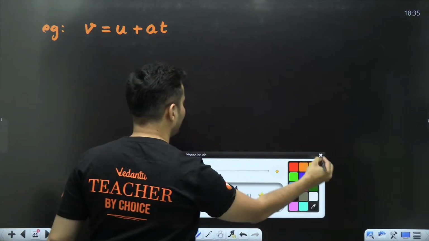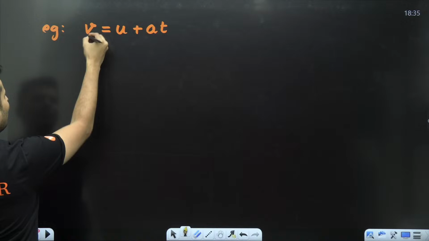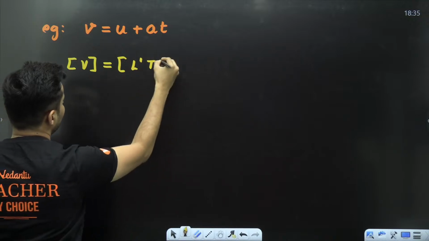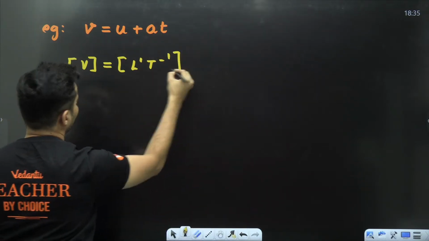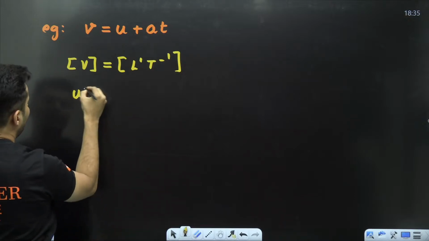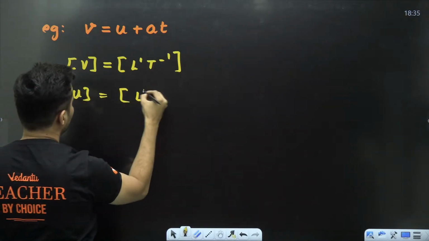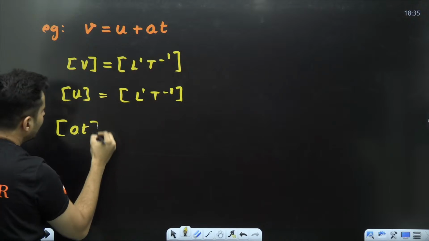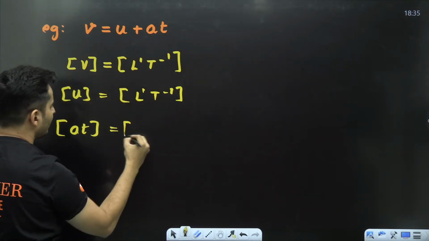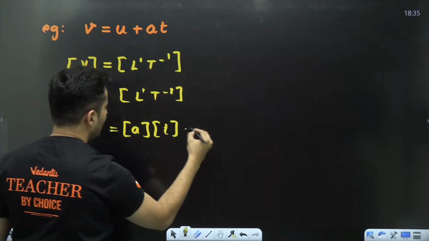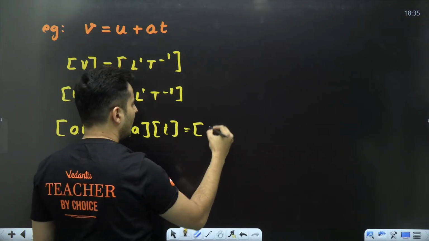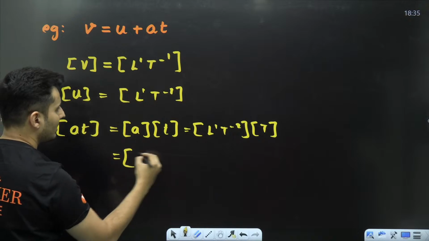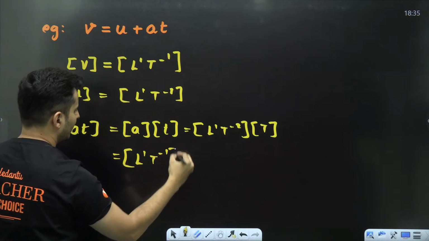So now what I will do, I'll just find the dimensions of velocity. What is the dimensional formula for velocity? Come on, my dear warriors. It is length raised to 1, T raised to minus 1. Displacement per unit time. What is the dimensional formula for initial velocity? Well, that is also L raised to 1, T raised to minus 1. What is the dimensional formula for A into T? Each term separately I am finding the dimensions. Dimension of acceleration into dimension of time. Well, acceleration is nothing but L raised to 1, T raised to minus 2. Time is basically T. So hence, dimensionally this is L raised to 1, T raised to minus 1.